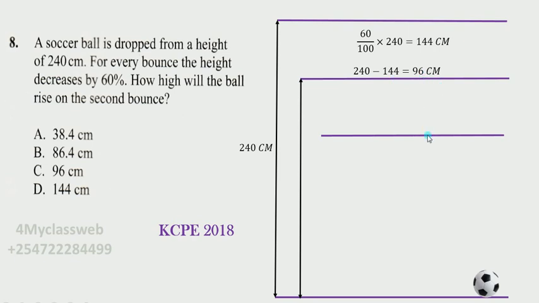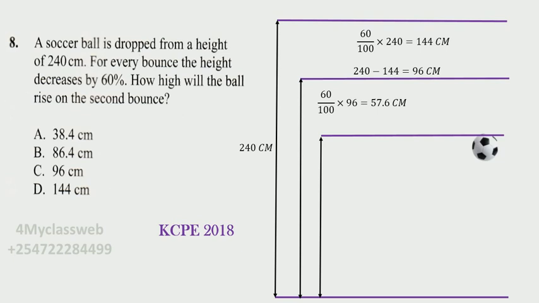Instead, the height will be reduced, and the height through which the ball will reduce now will be from the 96 centimeters. You work out the 60% of it, and you'll find that if you work out the 60% of 96, this height here will reduce by 57.6 centimeters.